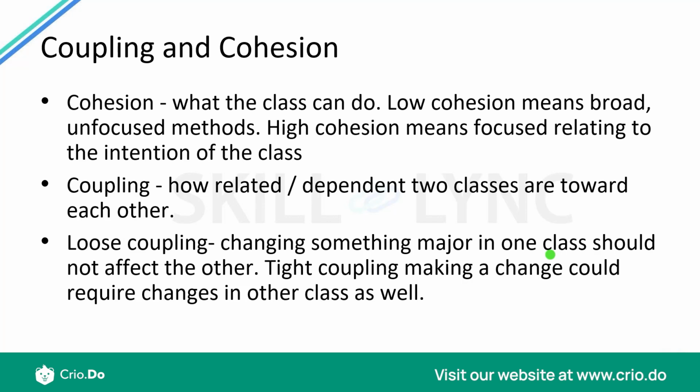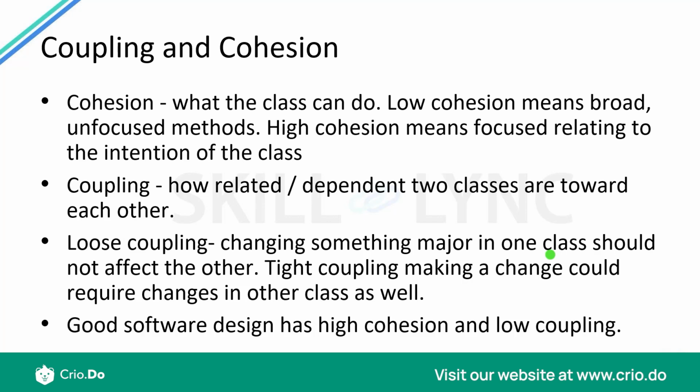So the code is in such a way that if you change anything in one class, it will not at all affect anything in the other class. That is loose coupling, and that is something which is desirable. On the other hand, if you have really tight coupling, two classes are very dependent on each other and they are very related to each other, then if you do make a change in one class, you would obviously have to make a lot of changes in the other class as well. That is a bad design. We do not want tight coupling. Okay, so a good software design means that classes should have high cohesion and low coupling.